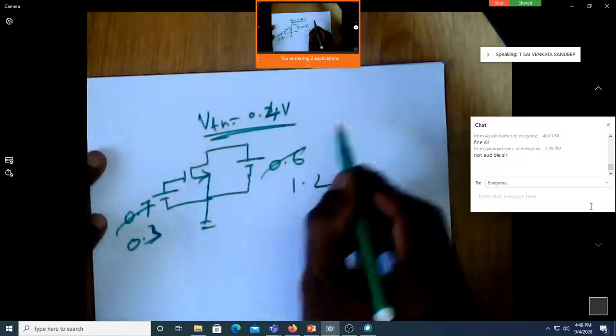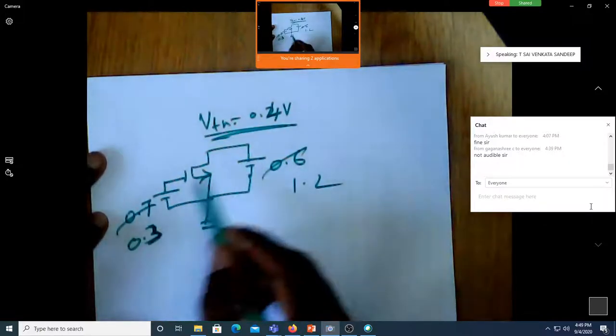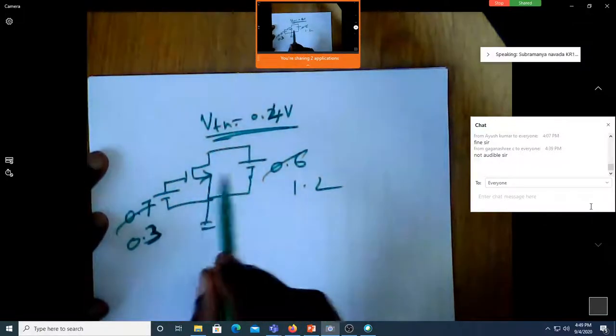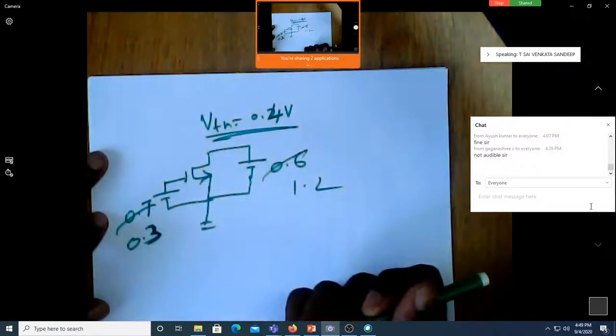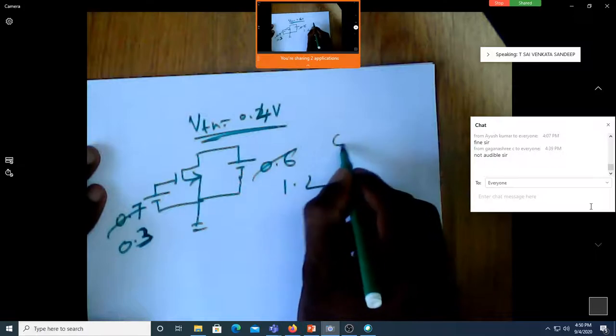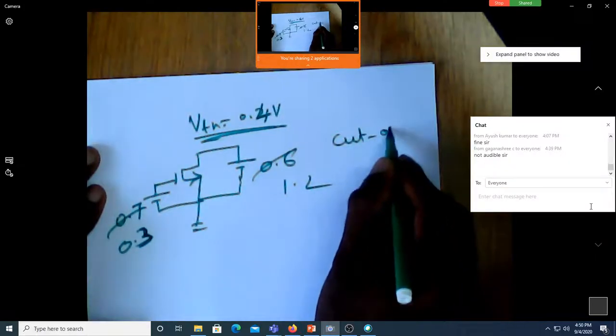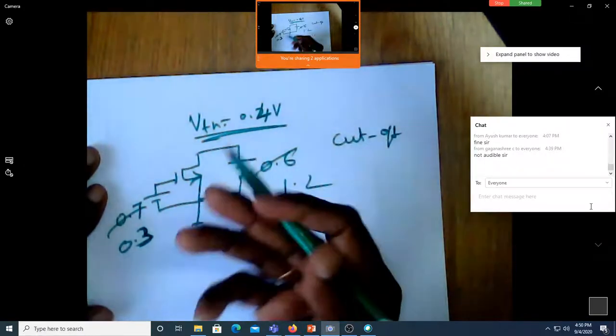So minus 1.1 is not possible. For the MOSFET to be on, VGS should be more than VTH. If VGS is less than VTH, the MOSFET is off. It is in cutoff. We'll say it as cutoff. Correct? Anything less than VTH, MOSFET is off.